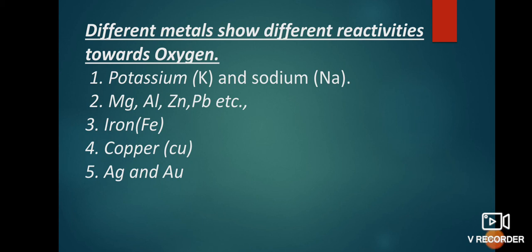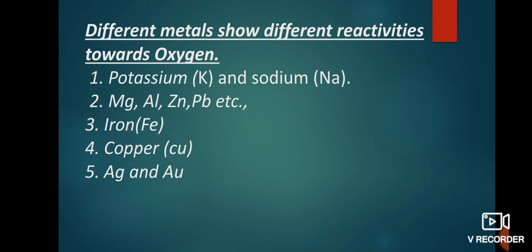Next is silver and gold. These silver and gold do not react with oxygen even at high temperature, as they are less reactive and are placed below in the reactivity series. In next classes you will learn about the reactivity series. Hence, silver and gold are also called noble metals. It's clear? Means these two metals are very less reactive, so they do not react with oxygen even at high temperature. It's clear, different metals show different reactivities towards oxygen.